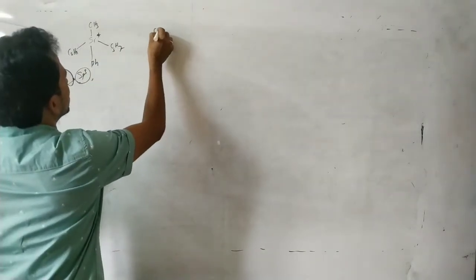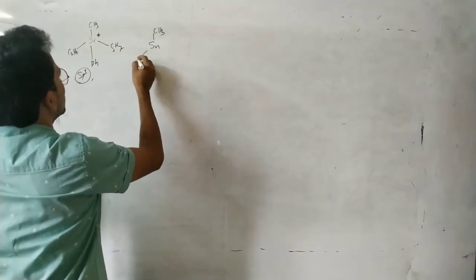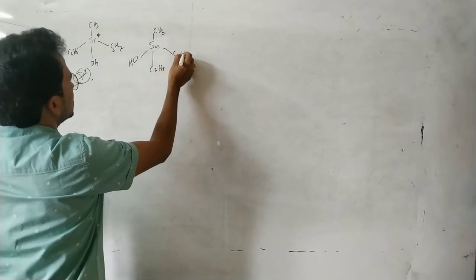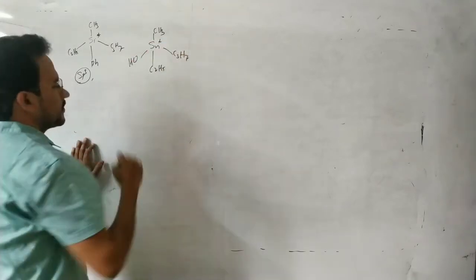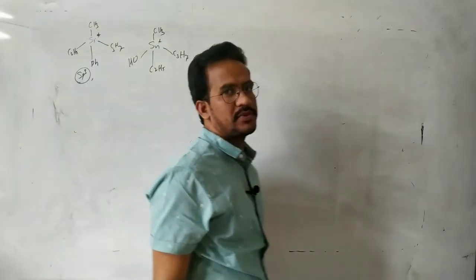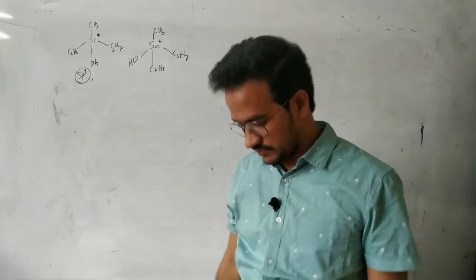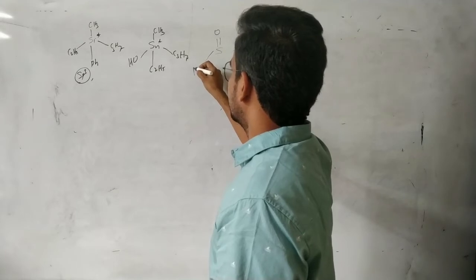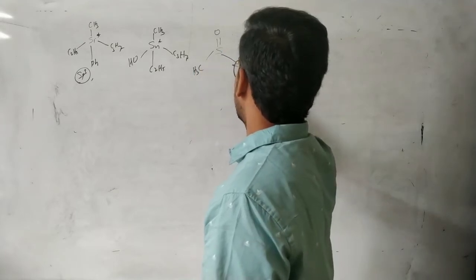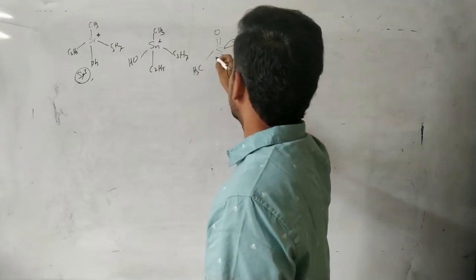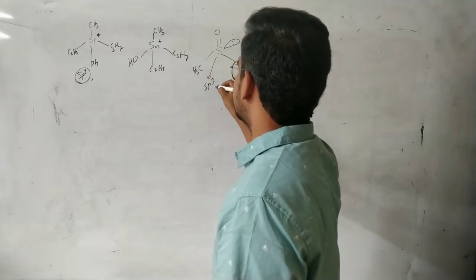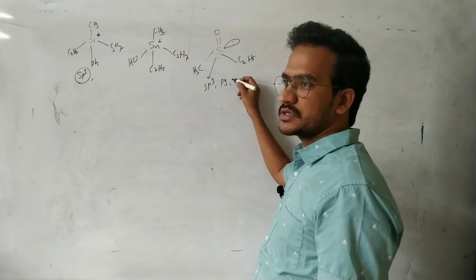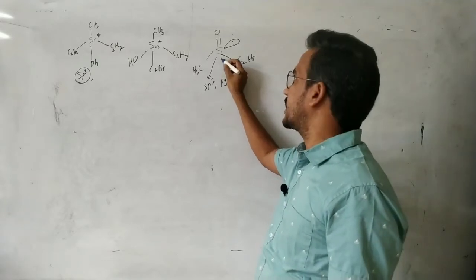Now, tin compounds are also optically active, with 4 different groups such as CH3, C2H5, C3H7. Next, sulfur with a double bond to O, here CH3, C2H5 and a lone pair. This one is sp3 hybridized, pyramidal, and a chiral center, since 4 different groups are there. It is also a chiral center.